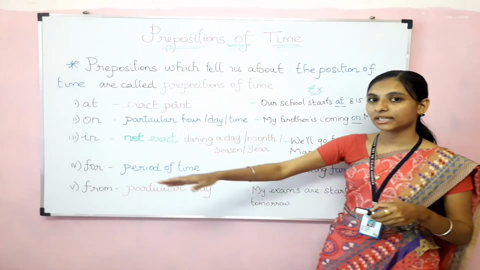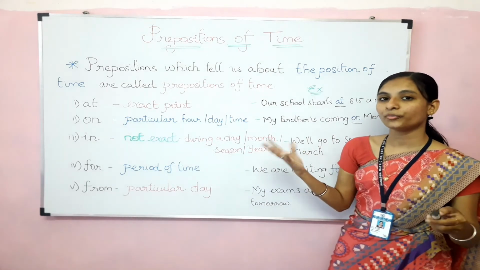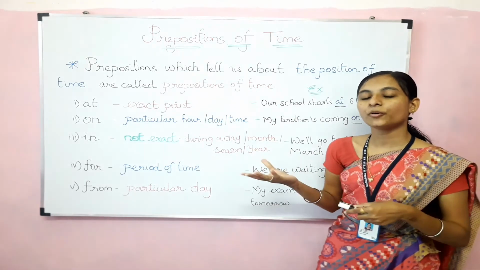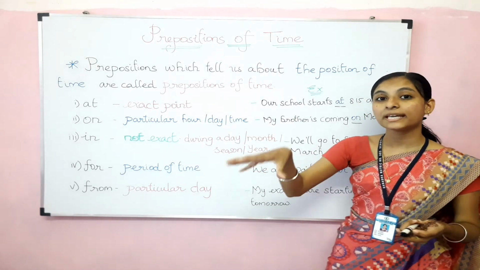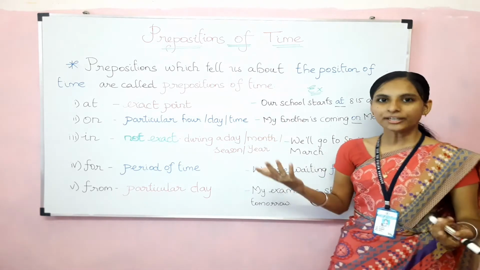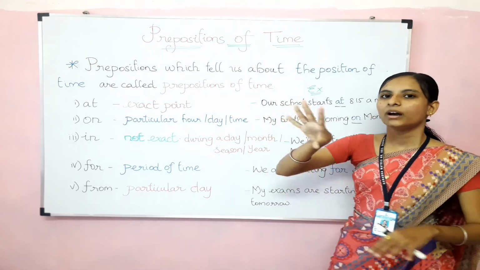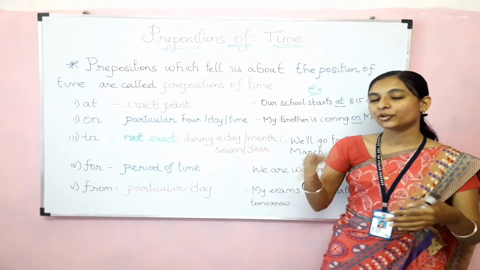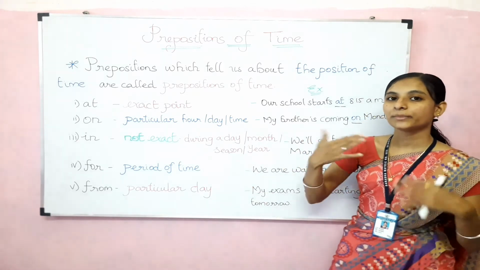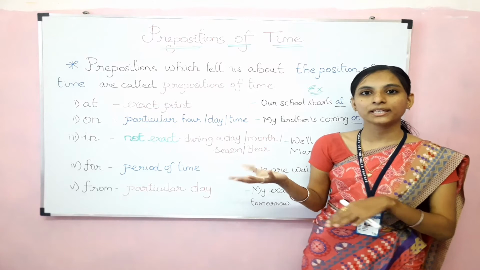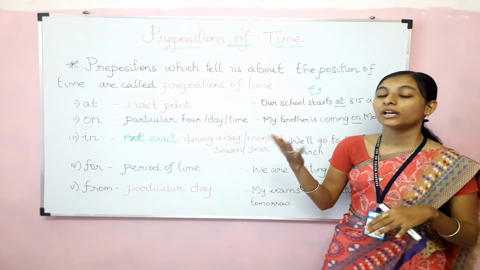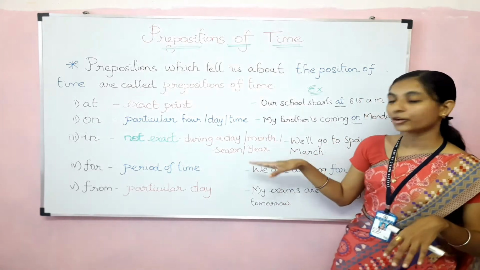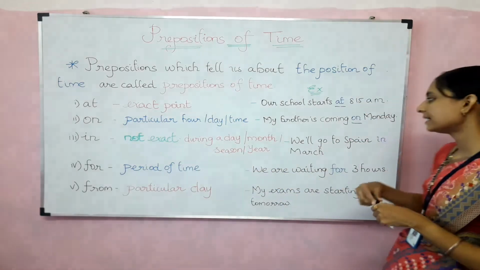Also, when we don't know when it is going to happen but it may happen in this month, for example, our school may open in January but we don't know the exact time. January, the date we don't know, but we can say it may reopen in this month. We may go on a trip in August but we don't know which date it is. நமக்கு கன்ஃபார்மா தெரியாது, but இந்த month நமக்கு தெரியும்போது, when we don't know the exact time but we know it may be this month or that month, there we are going to use the preposition in.